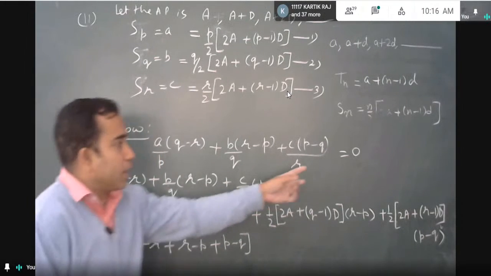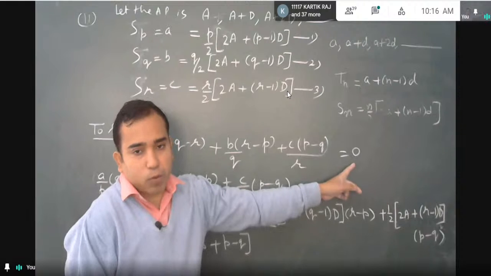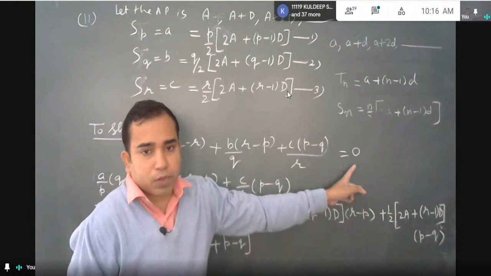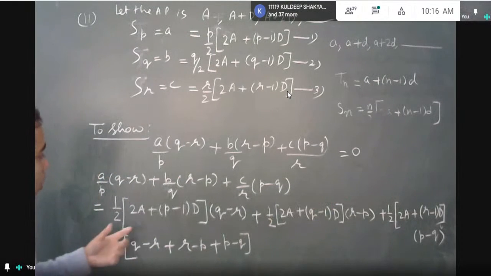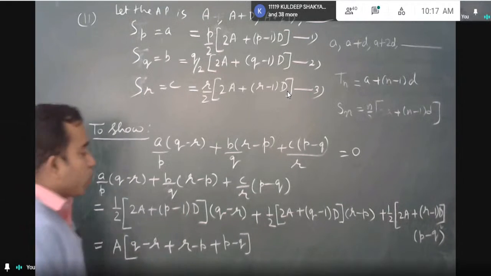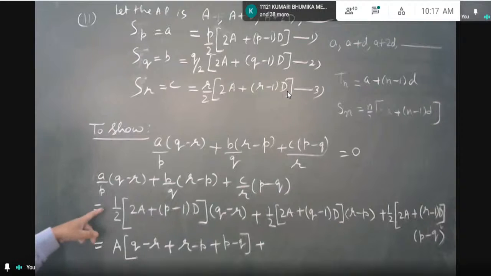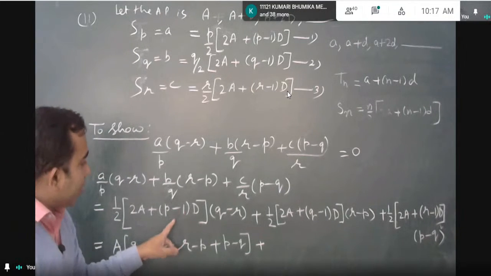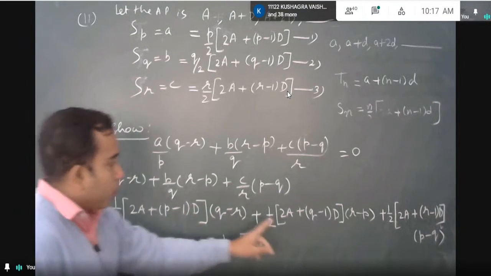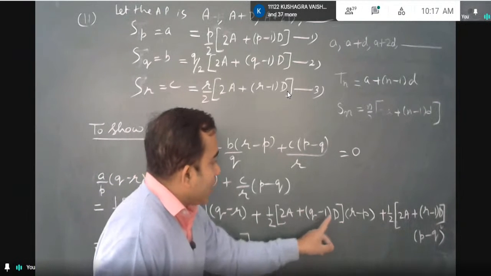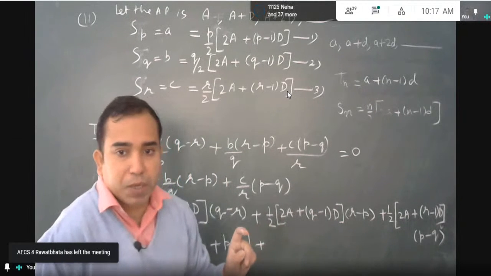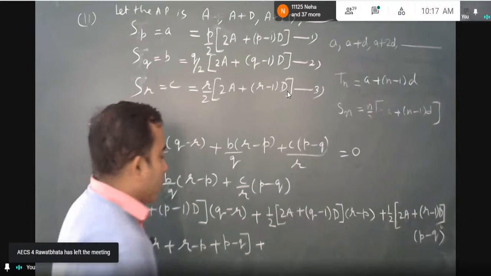Keep your target in mind, what you have to bring finally. Now what more will come? d terms will also be there, right? From the first term, half d into (p − 1)(q − r). From the second term, half (q − 1) into d into (r − p). I think d by 2 will be common.